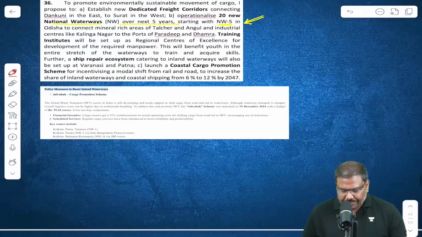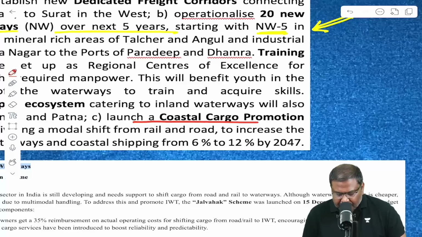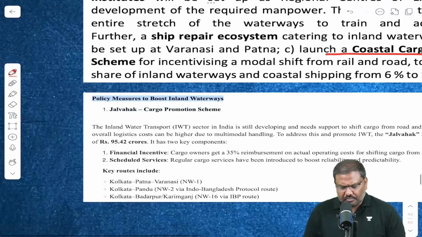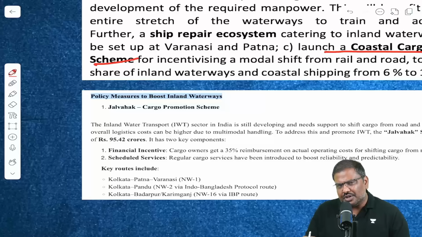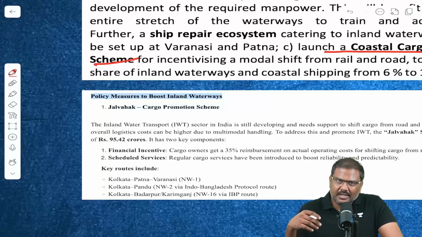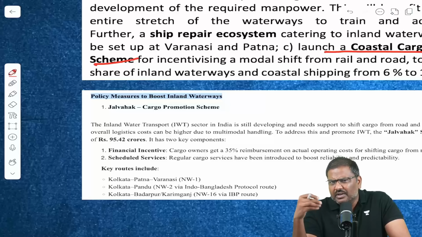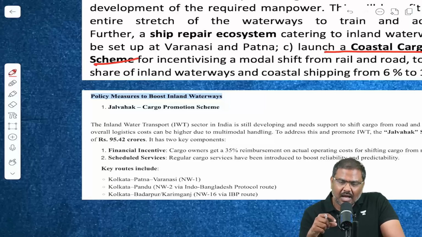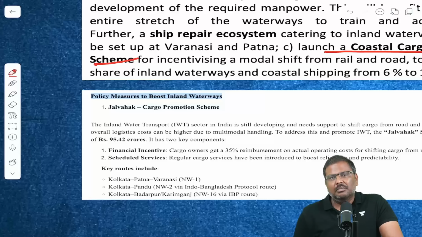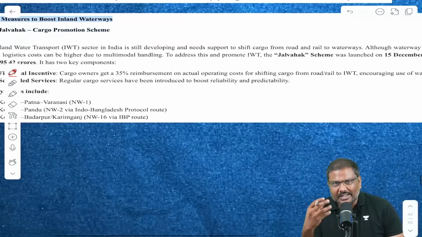In addition to this, the National Waterway was also mentioned in terms of promoting Coastal Cargo Promotion Scheme. What is this? The government of India wants more and more freight transportation to be done using waterways. But it is very difficult for the government to shift the users from roadways, which is comparatively cheaper right now, to waterways. So what is the government of India doing? Announcing an incentive scheme. But is there already an incentive scheme which was announced earlier, which covered certain key roads?